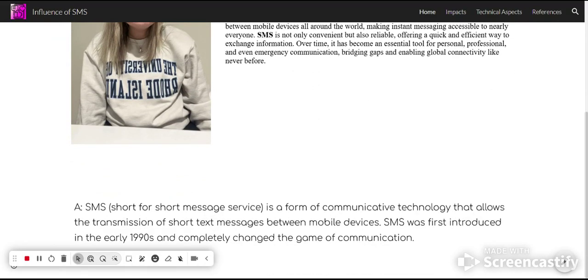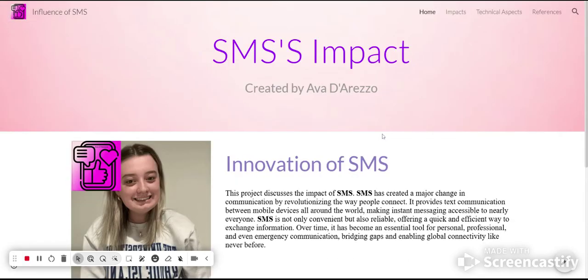And then question A is, what is SMS, or just what is your project, but from line. It is SMS, and SMS is short for short messaging services, and it's a form of communicative technology that allows the transmission of short text messages between mobile devices. SMS was first introduced initially in the early 1990s, and it has definitely changed the game of communication. So this is on my homepage.